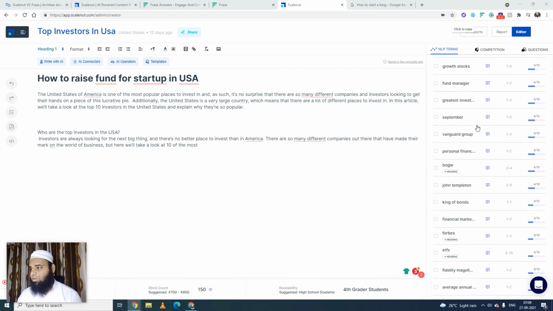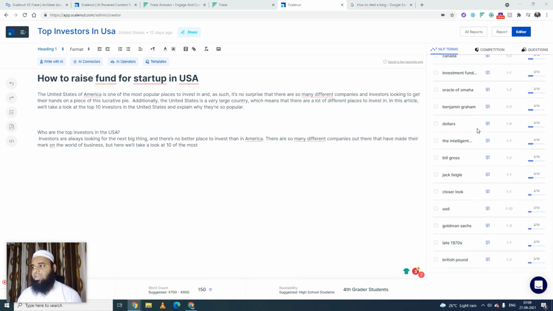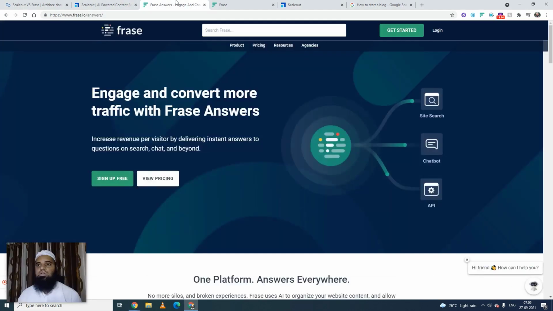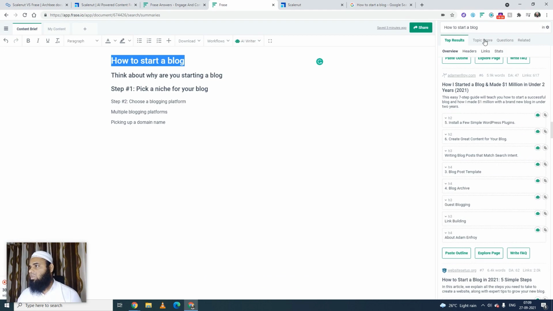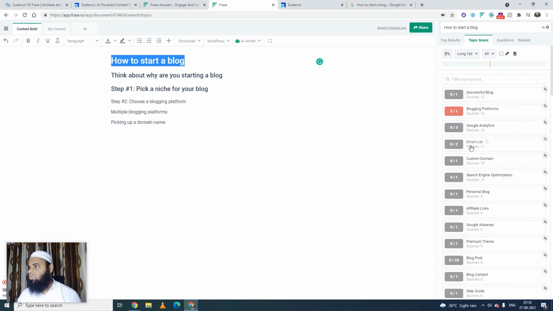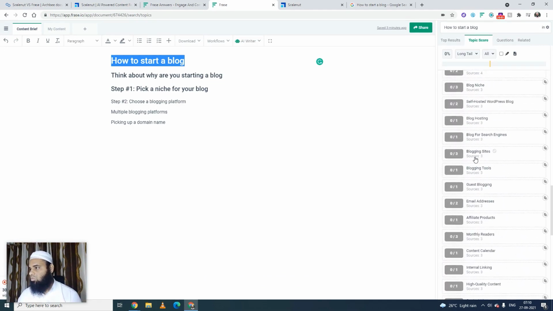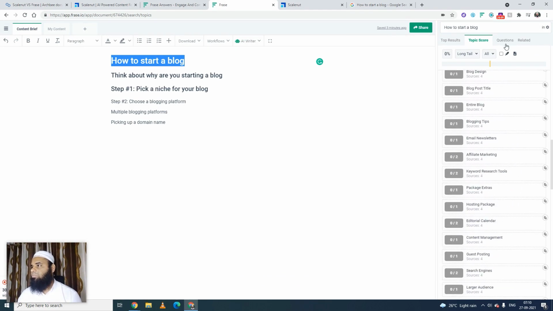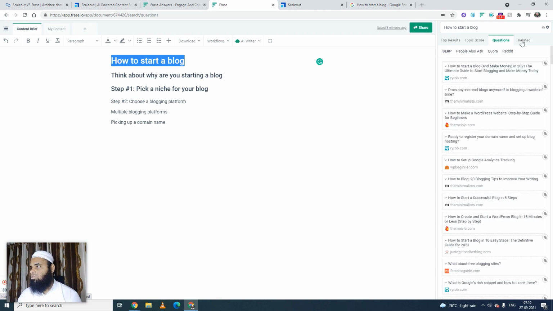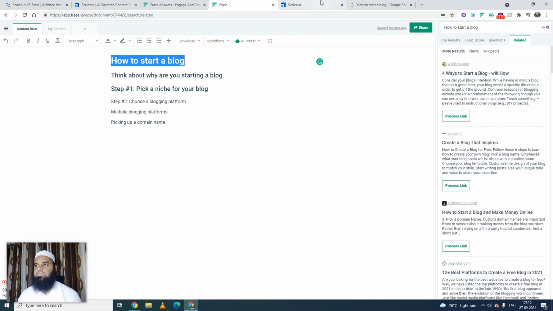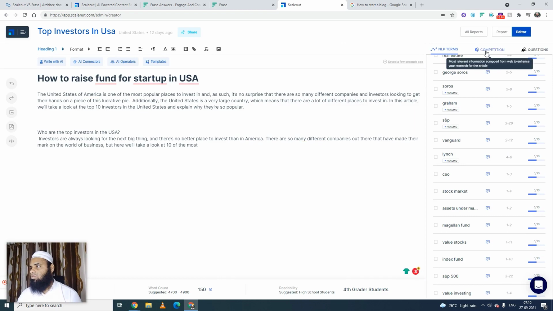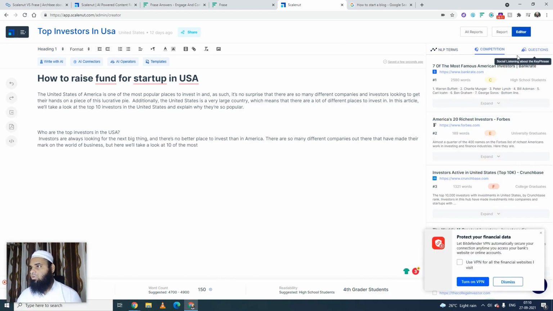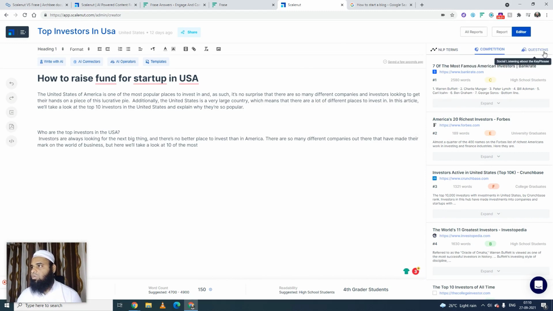Here we have NLP terms, and NLP terms are missing in Phrase. Let's see. Yeah, they also have it in this one. They call it topic score. We have to add all these NLP terms inside, and this is the question section over here. Let's see what it brings. Competitions and questions. It has three things over here: NLP terms, competitions, and questions.